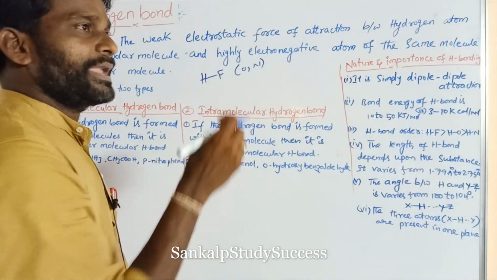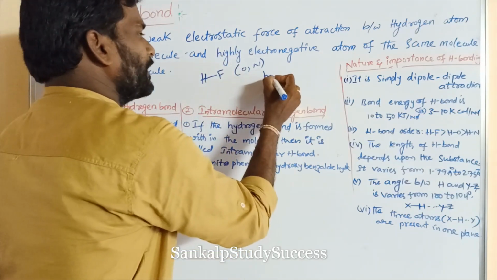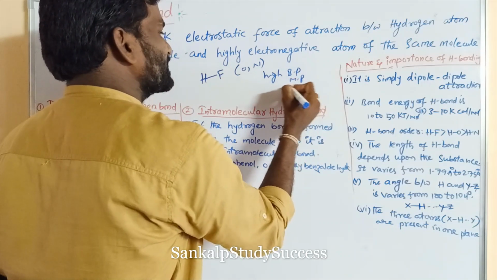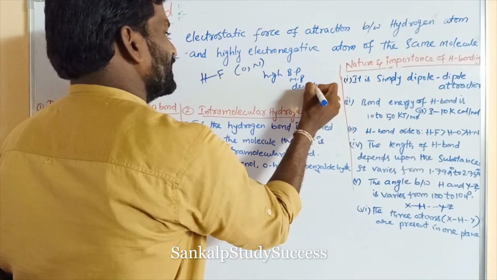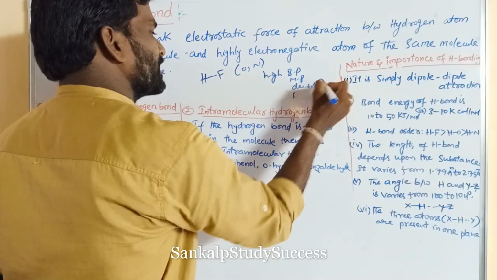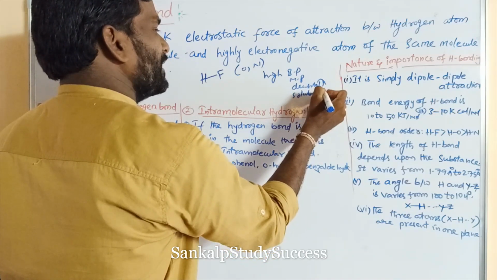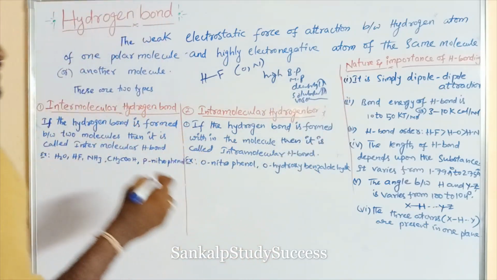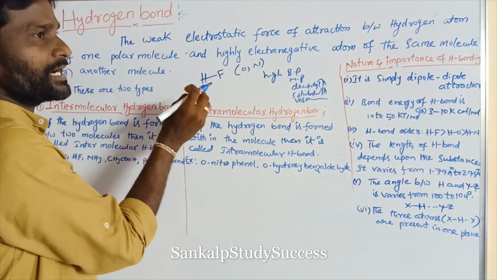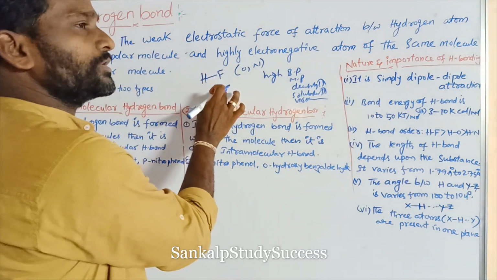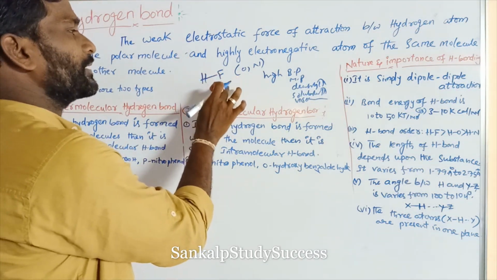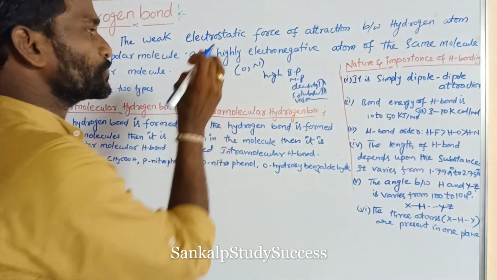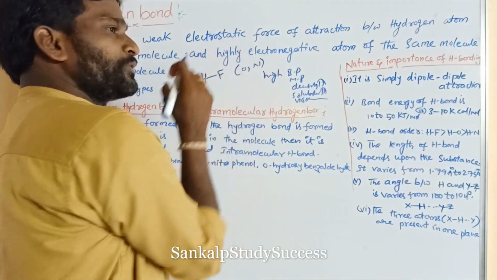That means high boiling point, and high melting point, and high density, and solubility is also high, and viscosity is also high. So due to what is that, the hydrogen atom is covalently linked with a highly electronegative atom like fluorine, oxygen or nitrogen. So such compounds can show abnormal properties.